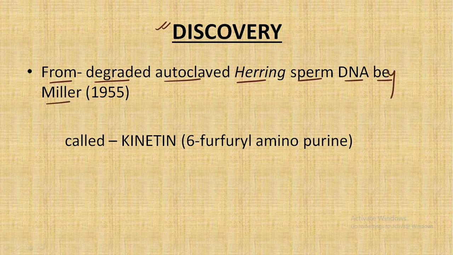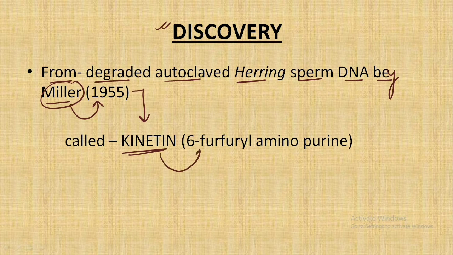The scientist that discovered this hormone was Miller in the year 1955, and this hormone was initially known as kinetin, which in the chemical sense was known as 6-furfuryl aminopurine. One question has previously been asked from this area, and we have also discussed the same question in the previous video.